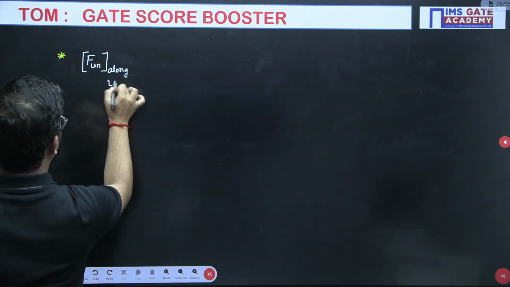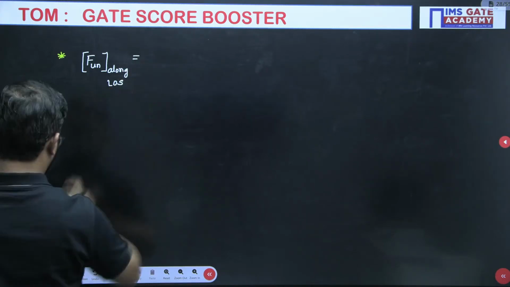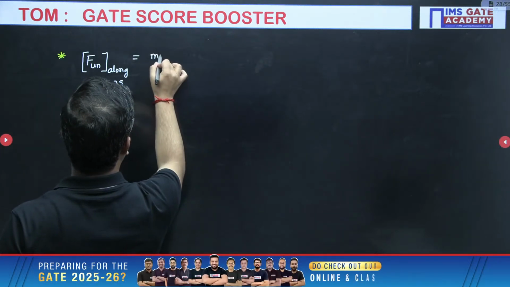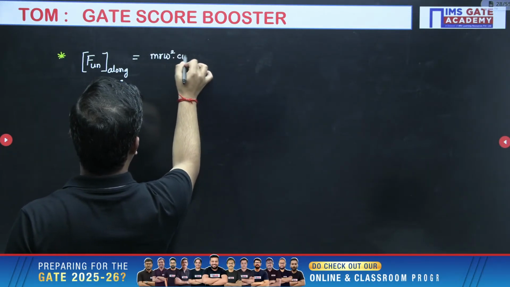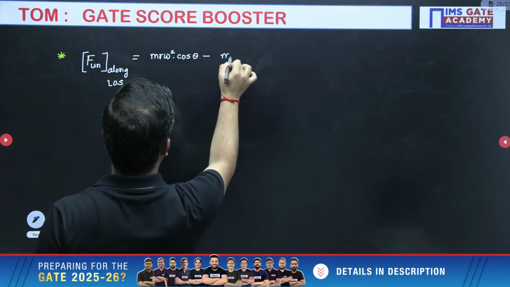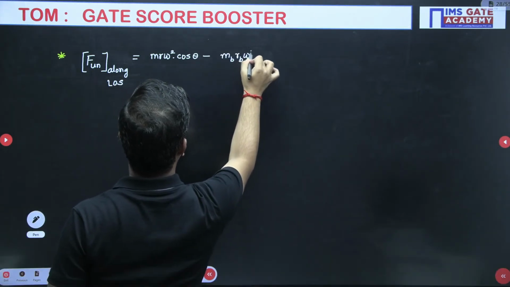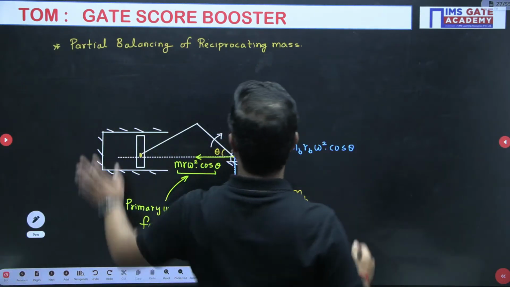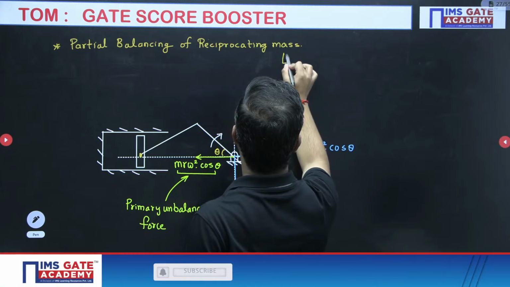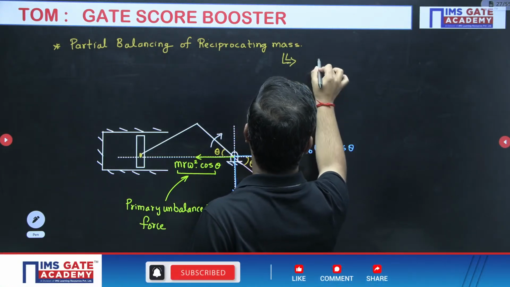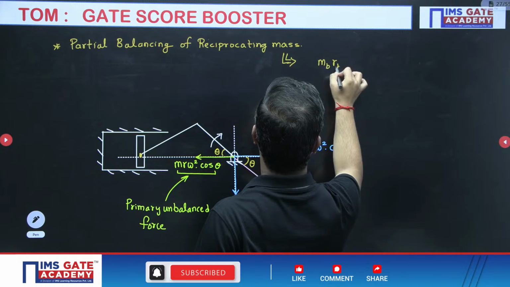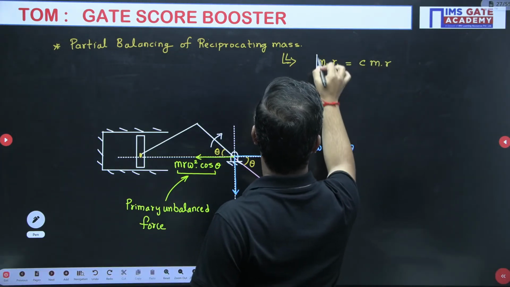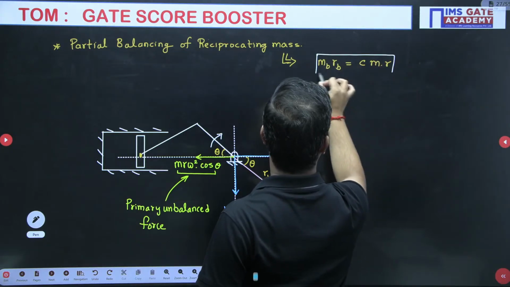Along the line of stroke, what will you write? M R omega square cos theta minus MB RB omega square cos theta. Now, a very important relation you need to understand for partial balancing: MB RB equals C into M R. C is the percentage of partial balancing you are doing.